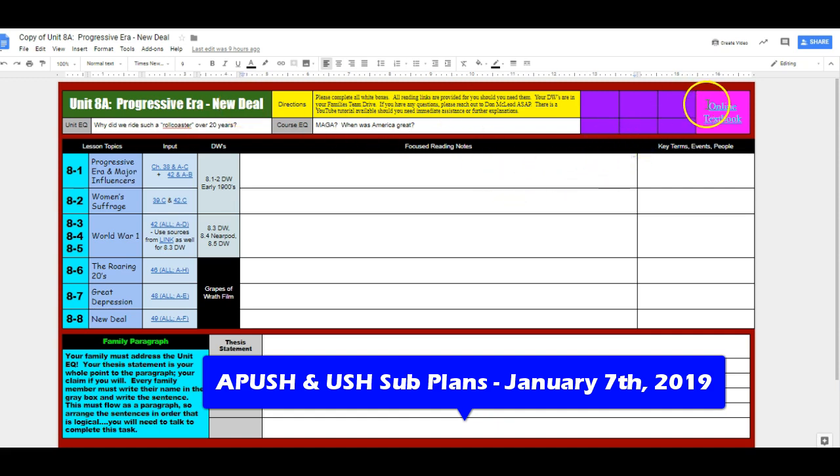I would point out in the top upper right hand corner here, if you need to get to the online textbook without going to a link here, just click on that link, left click, and it'll take you straight to the text. But if you go over here, for example, you'll see 8.1, 8.2, all this stuff. It'll tell you the topic, any input that I have for you, and the digital worksheet we're going to do. So for the next 2 days, what we should have done on Monday and Tuesday, why I'm not here, I would like you to accomplish 8.1 and 8.2.